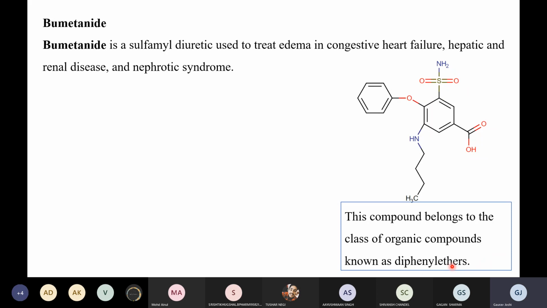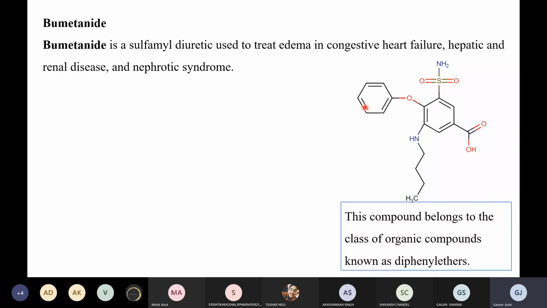How does ether come in here? Can anyone tell me? Why are we calling these molecules diphenyl ether? Because what is the general formula of ether? ROR, right? R can be any carbocyclic, aliphatic, or aromatic ring. Now, if you look, these two rings are flanked by an oxygen. So it is coming like ROR, right? So it's a type of ether.